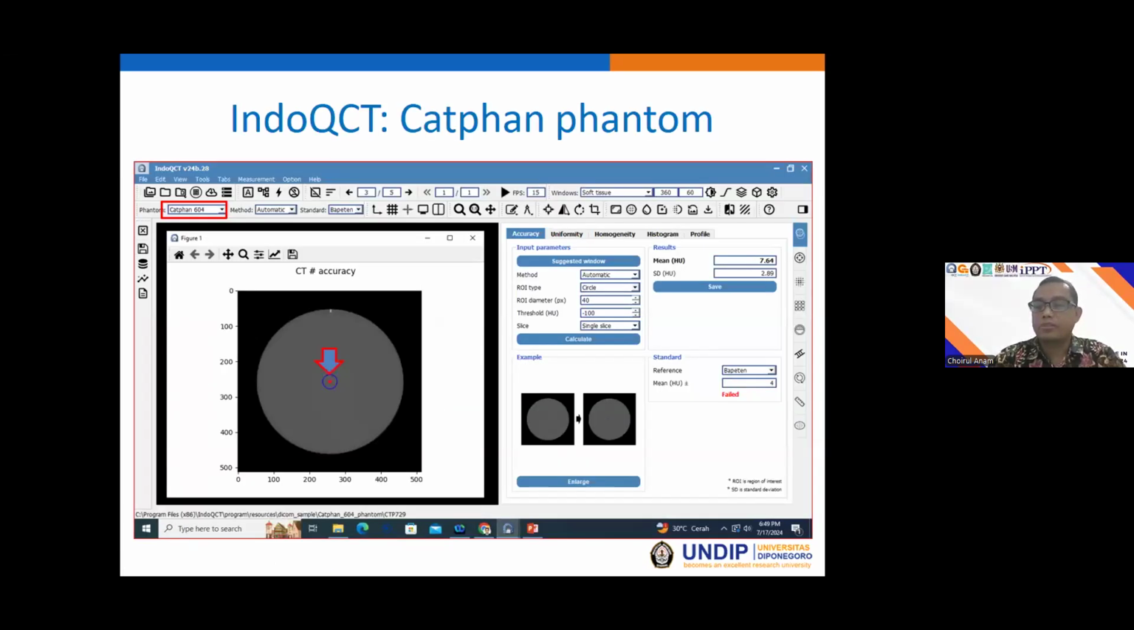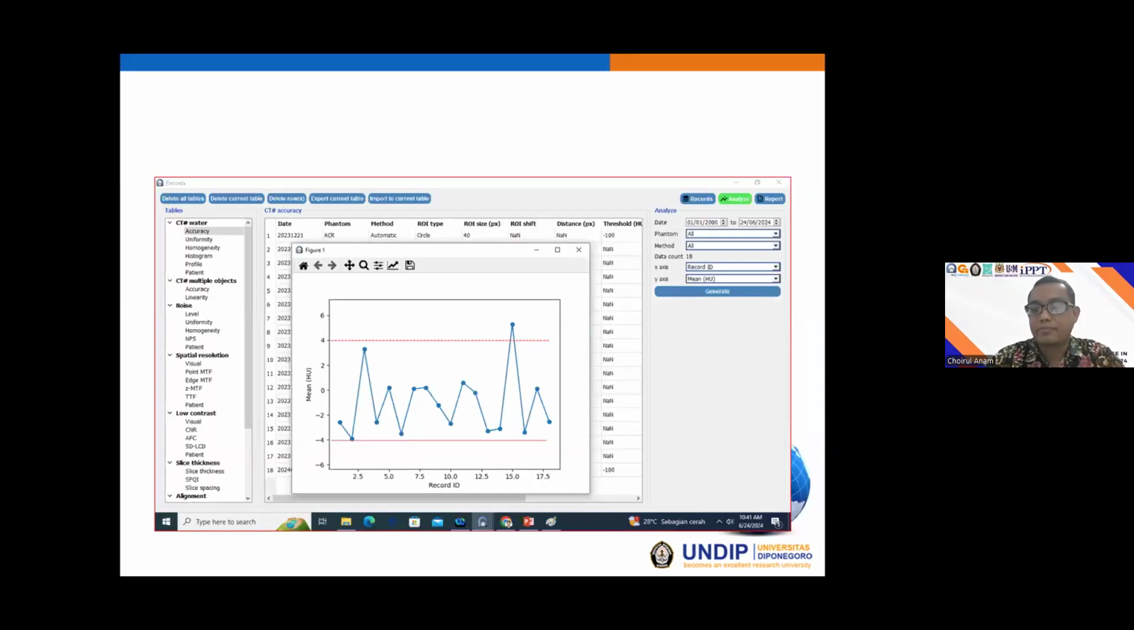After you measure, for example, the accuracy of the CT number, you can save your number, and this number will be saved in the database. The database can be seen and managed by using the button located on the left. Yeah, this is for seeing our database. This is the example of our database.